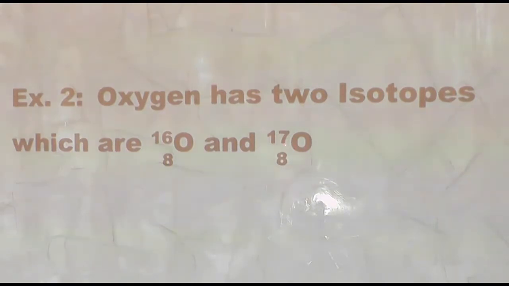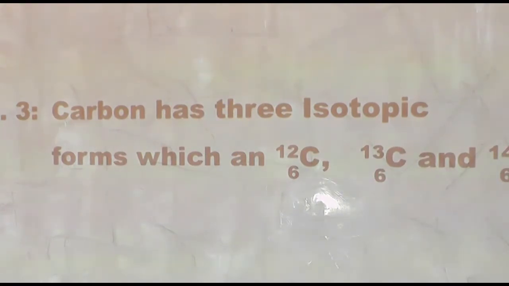You may be wondering, why is it not called oxygen 8? Remember that they are atoms of the same element, oxygen. The same atomic number 8, but different atomic masses, 16 and 17, which makes them isotopes. Therefore, the difference in mass is what we use in identifying the two isotopes, oxygen 16 and oxygen 17.